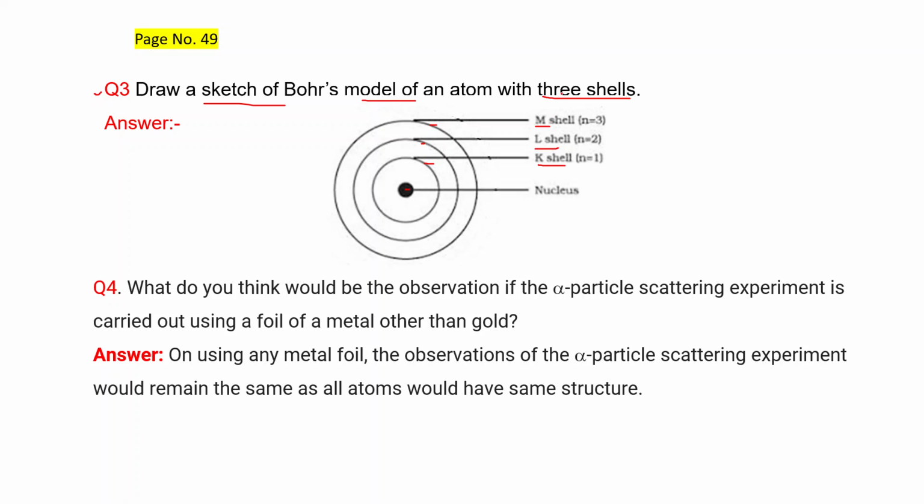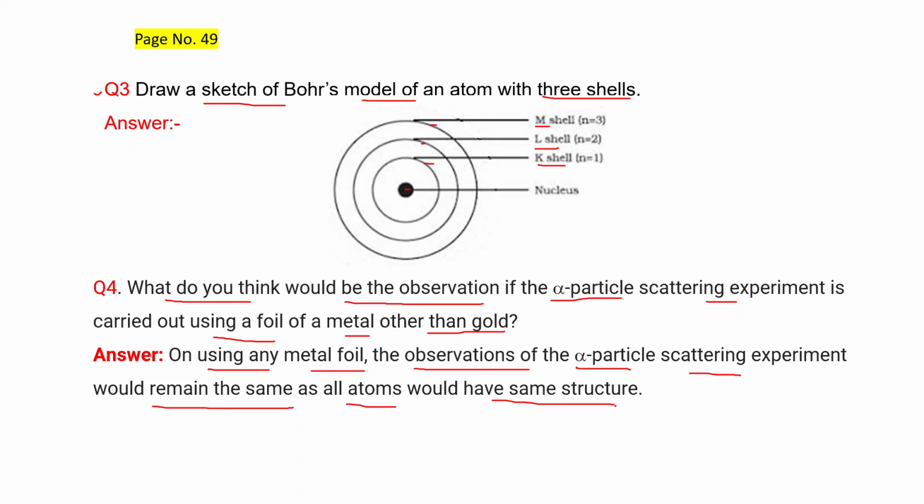Okay, K, L, M. What do you think would be the observation if the alpha particle scattering experiment is carried out using a foil of a metal other than gold? Actually, Rutherford used gold foil. If we use the foil of any other metal, what would happen? On using any metal foil, the observations of the alpha particle scattering experiment would remain the same. Why? As all atoms would have the same structure. It means that in every atom there is a nucleus and electrons revolve around the nucleus.